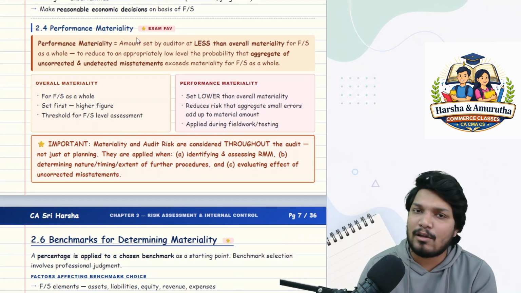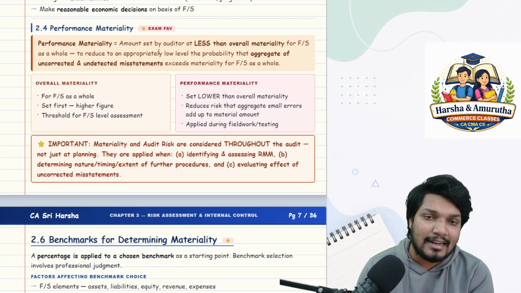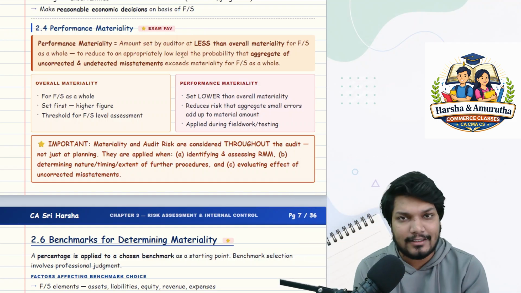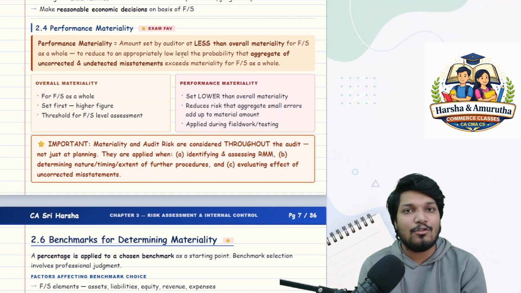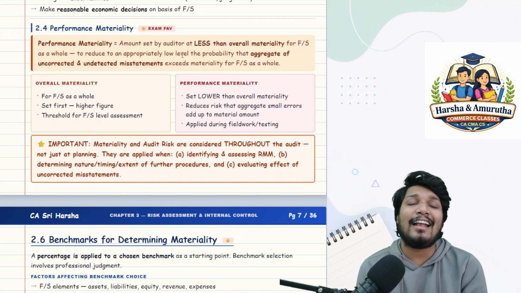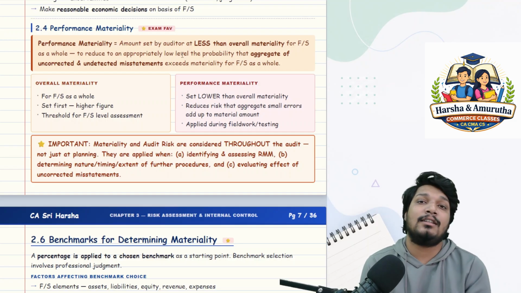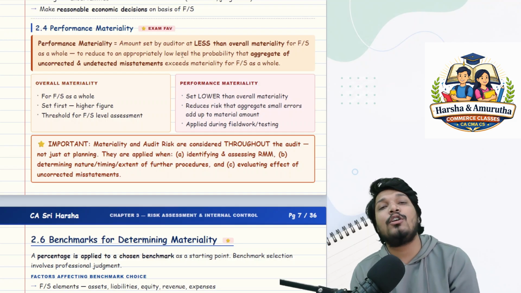So we discussed performance materiality. What is performance materiality? Now let's think of performance materiality as a safety net, sir. Okay, as a margin of safety. You know what is margin of safety? There is that extra precaution. We as auditors are so cautious, so we should exercise that caution during the audit also.